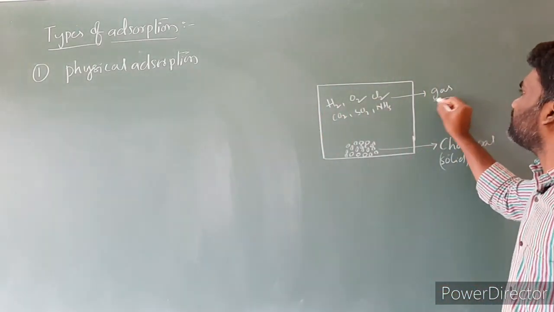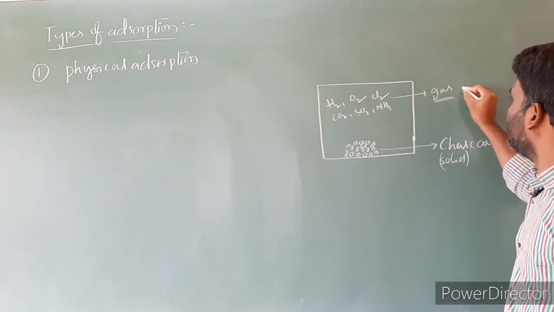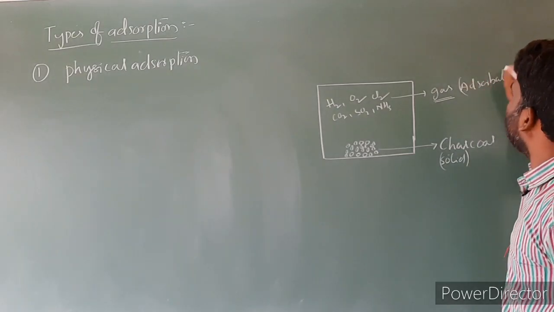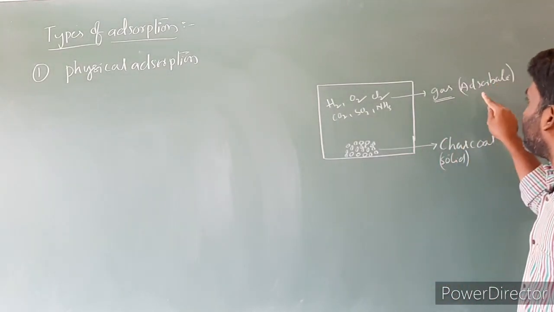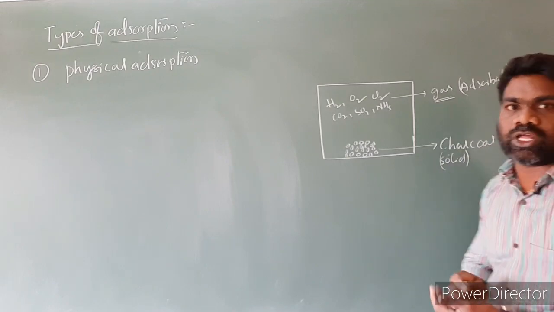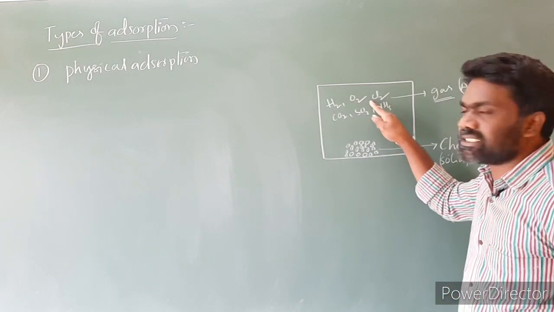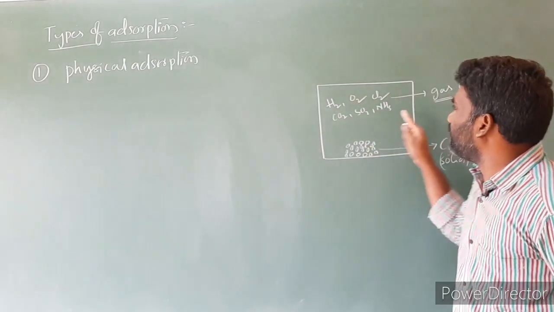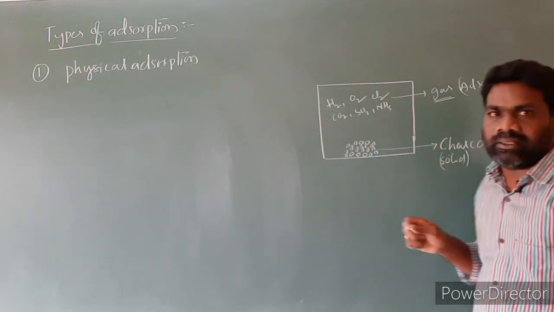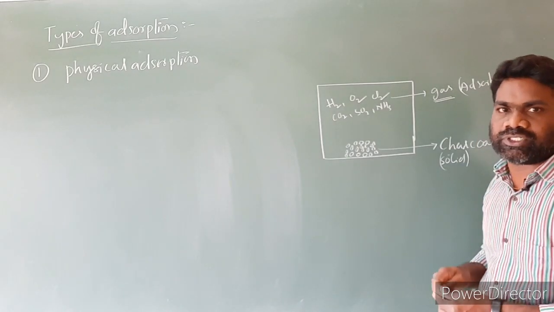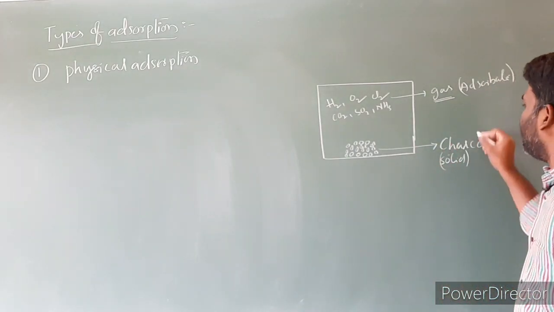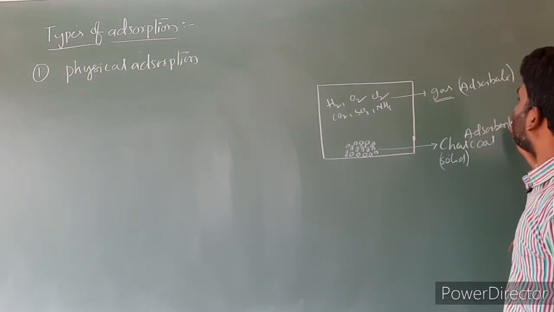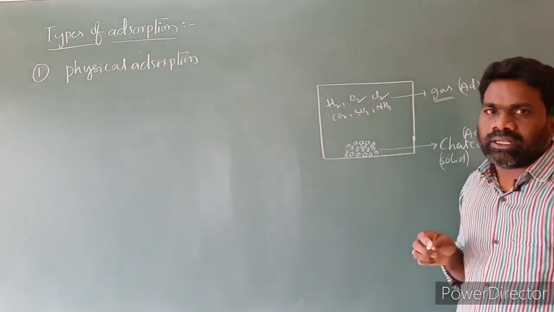Here the gas molecules are the adsorbate. The molecular species which are accumulating on the surface we are calling the adsorbate. The material on the surface of which adsorption takes place is called the adsorbent. Here charcoal is the adsorbent, and the gases are the adsorbate.